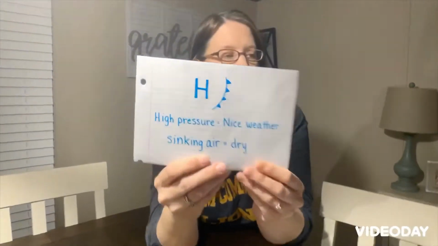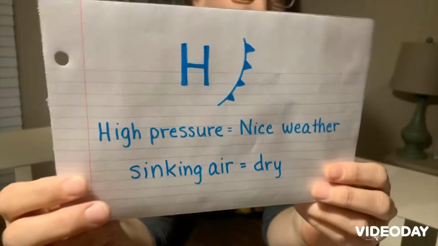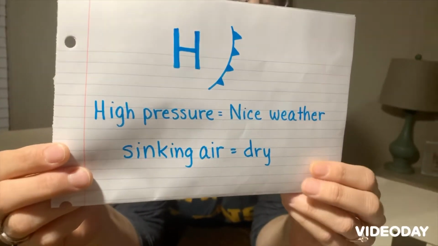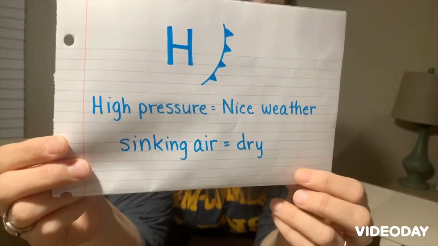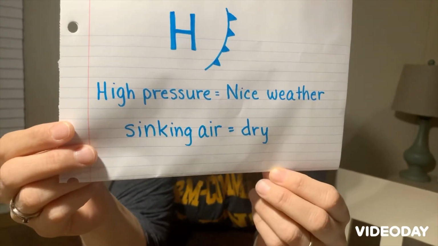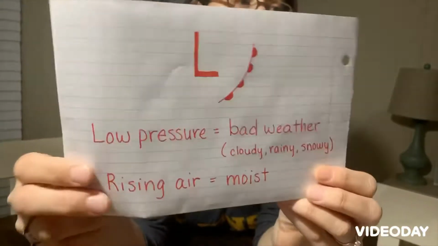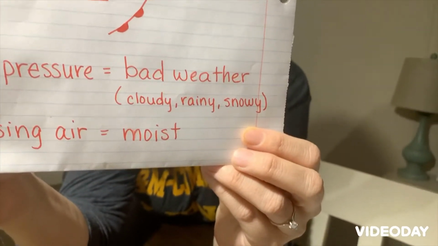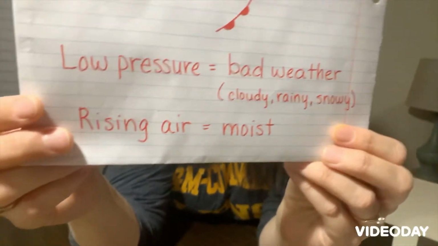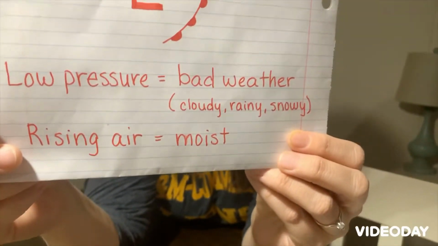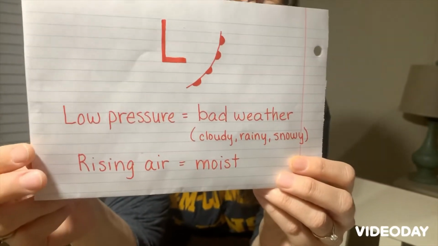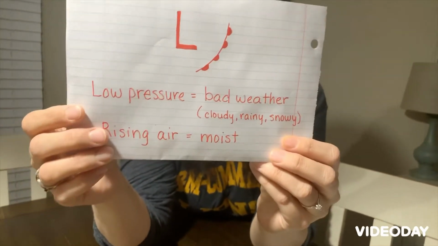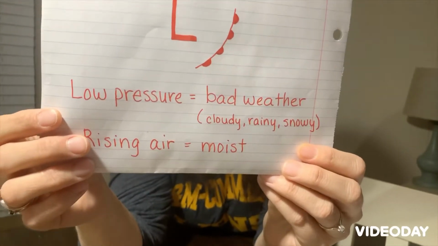Okay, another worksheet. Typically, high pressure is associated with nice weather, with sinking air that is dry. Low pressure is associated with bad weather, rising air that is moist. Weather like cloudy, rainy, snowy. Some people don't consider that bad. But this can be a little confusing.